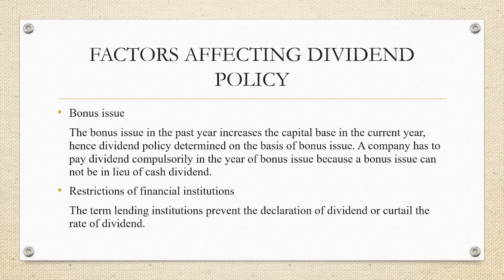And the restrictions of the financial institutions. Whenever a firm goes for loans or term loans from the financial institutions, these financial institutions may keep some restrictions on the payment or declaration of the dividend. So when a firm goes for a loan, the company will have to follow these restrictions imposed by the financial institutions, and they may have to reduce the rate of the dividend. So these are the various factors affecting the dividend policy.